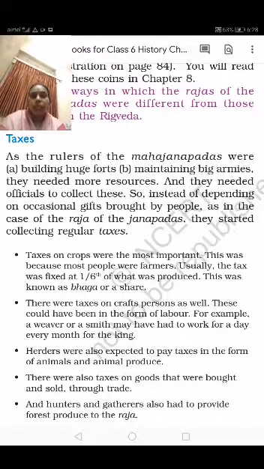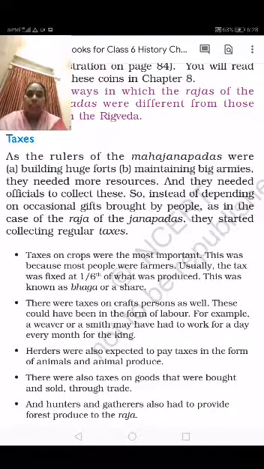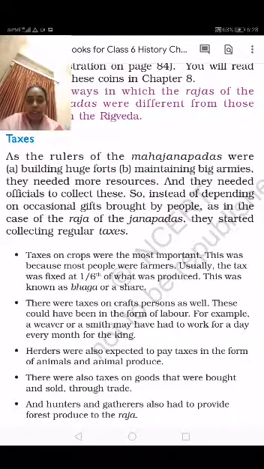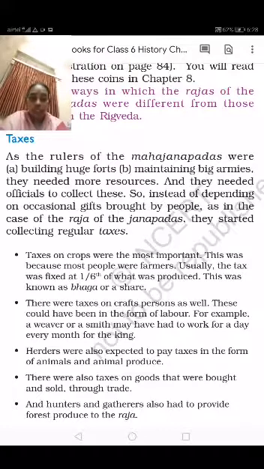To maintain the kingdom and the army and everything, the king started collecting taxes from farmers, craft persons, herders and traders, and also from the hunter-gatherers, the people who depend on the forest, who had to provide some materials to the king.